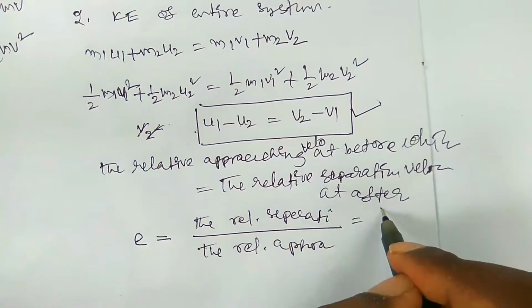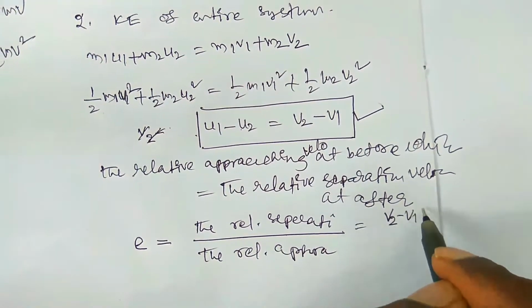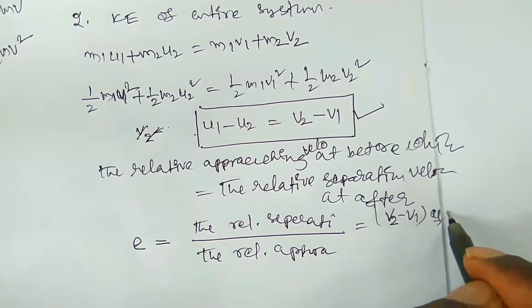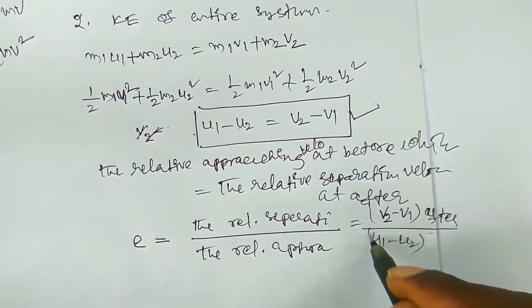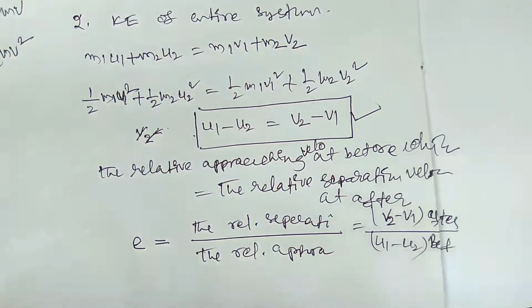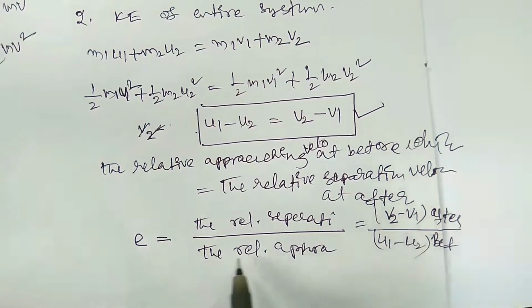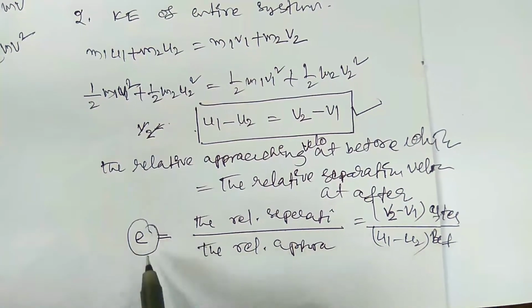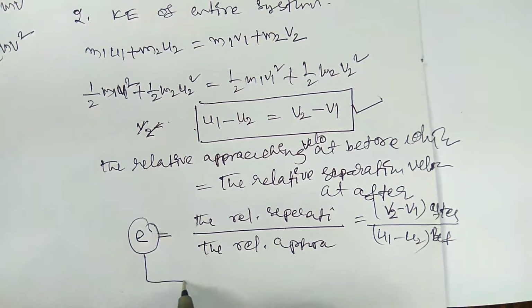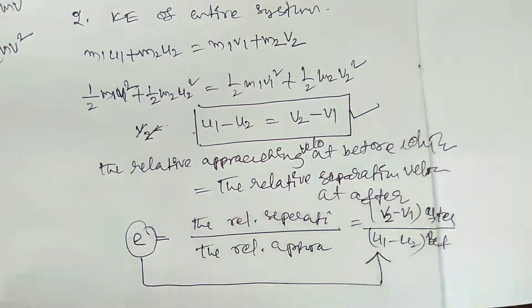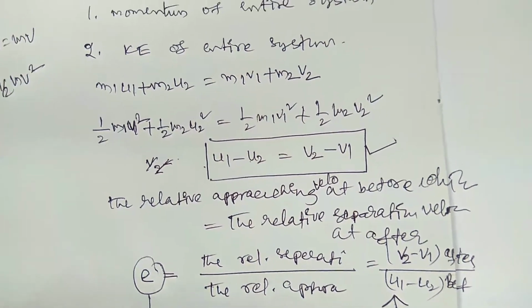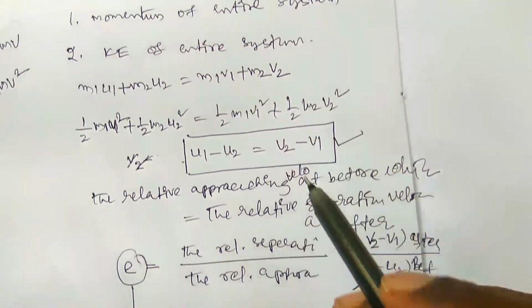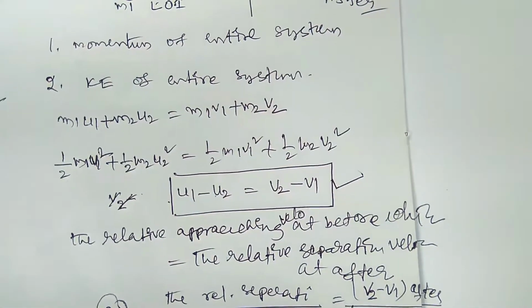Here v2 minus v1 is after collision, and u1 minus u2 is before collision. This ratio gives us the coefficient of restitution. So e is equal to v2 minus v1 by u1 minus u2. These are the major parts in the elastic collision.